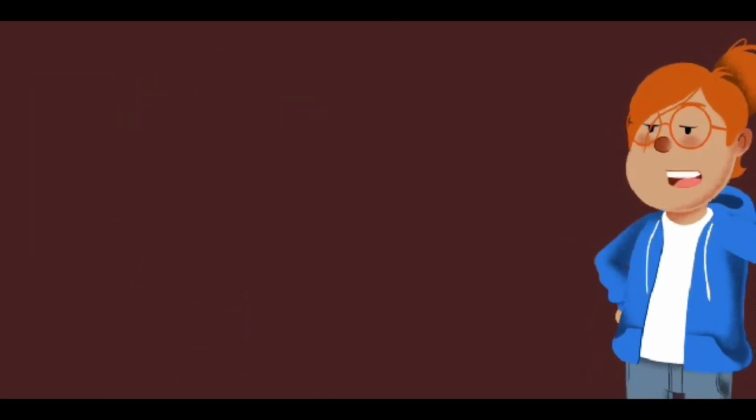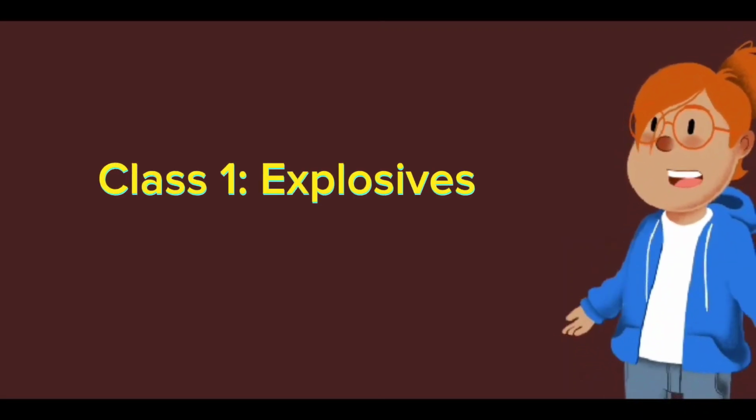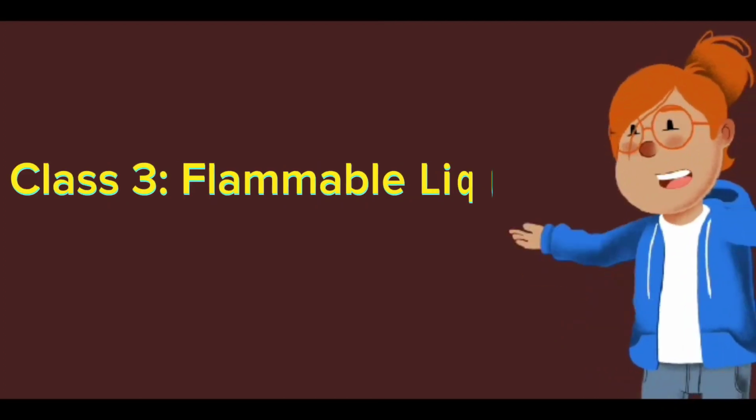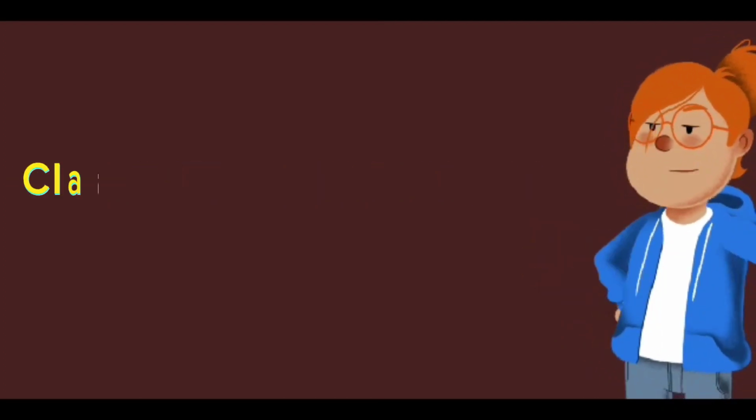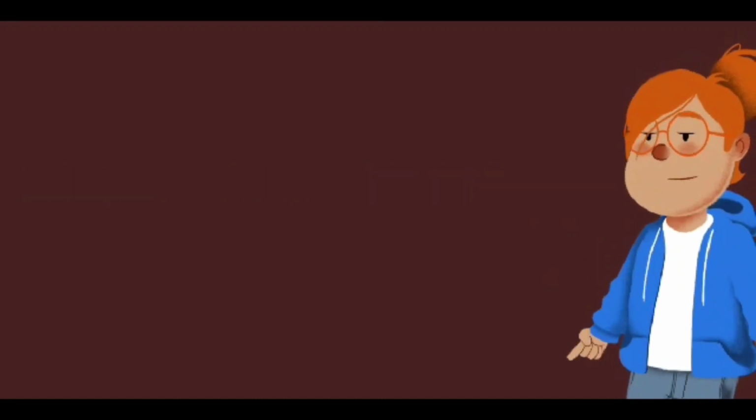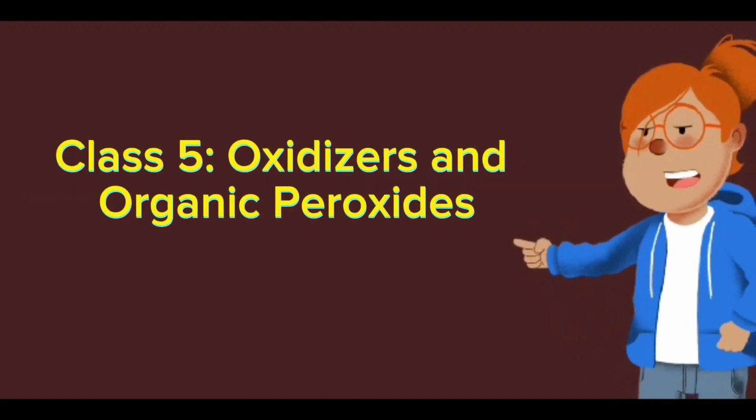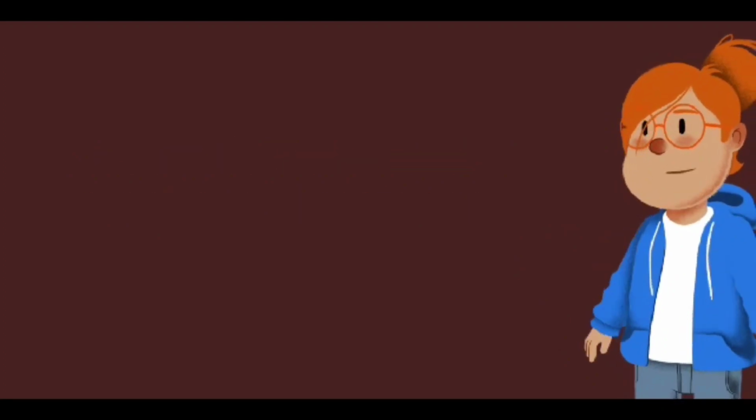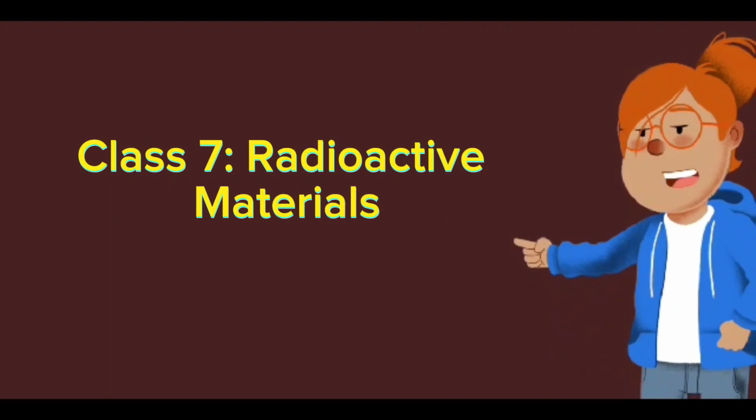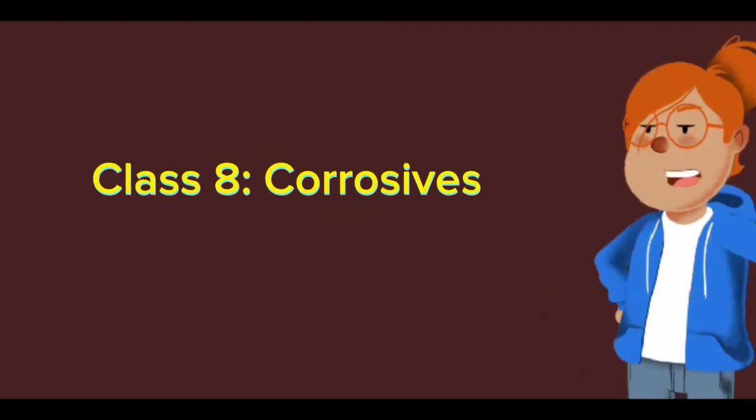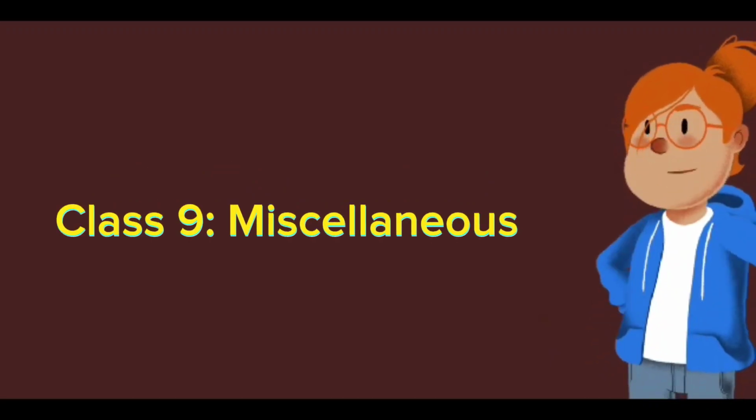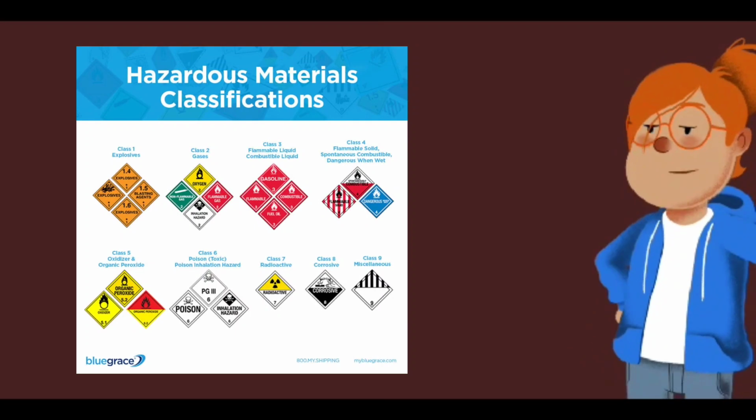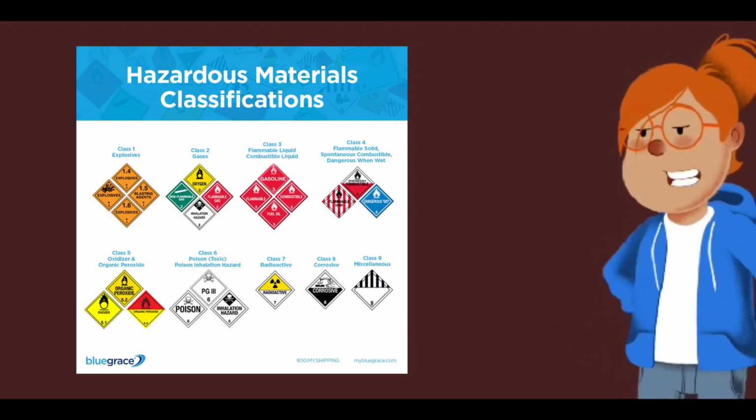The classes are: Class 1, Explosives. Class 2, Gases. Class 3, Flammable Liquids. Class 4, Flammable Solids. Class 5, Oxidizers and Organic Peroxides. Class 6, Toxic and Infectious Substances. Class 7, Radioactive Materials. Class 8, Corrosives. Class 9, Miscellaneous. Each class is further subdivided into divisions, which provide more specific information about the hazard posed by